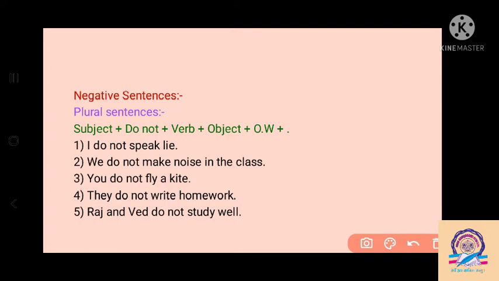Then here both nouns are given. Raj and Ved are plural nouns. So with the plural noun we have to use "do not" and the main form of the verb, "study well" here.